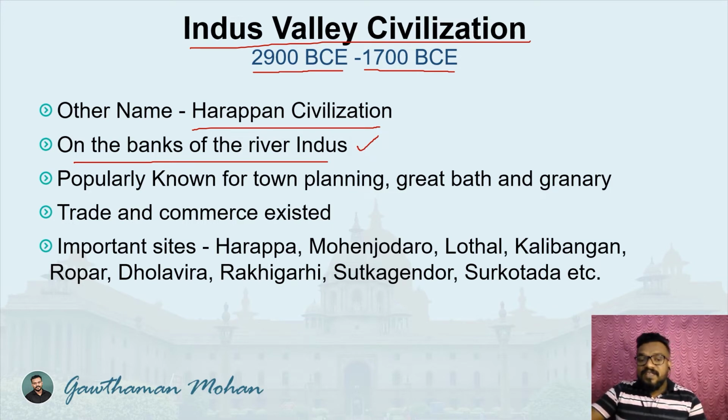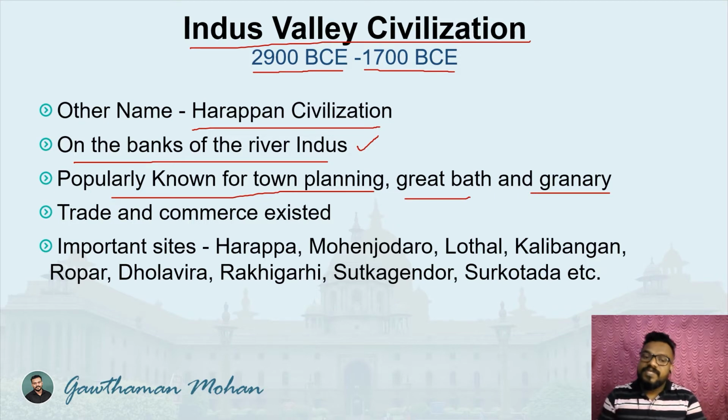And why is it very famous? Why was this particular civilization very famous, or what was its speciality? It was popularly known for its town planning, the great bath and granary. All these are constructions, and their administrative system was unique. During that time period it was unique, because we are living in the present era, the 21st century, and in many of our planning areas we can see a lot of faults or problems. But during that particular time period, they were well planned.